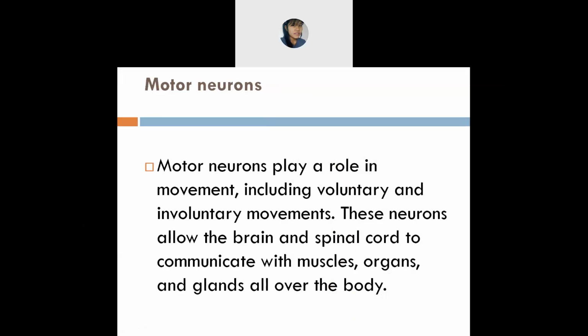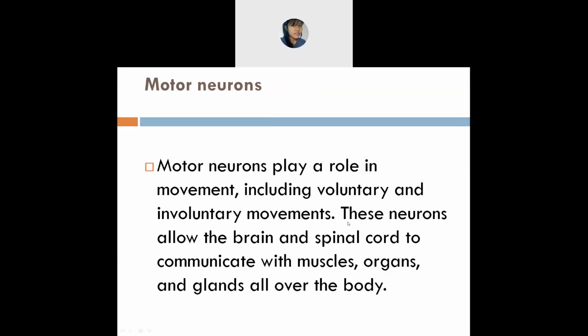Motor neurons means what? I have already said, voluntary and involuntary. Voluntary means what? Anyone remember? Voluntary means which can be controlled. And involuntary means which you can't control. It occurs automatically, or naturally.